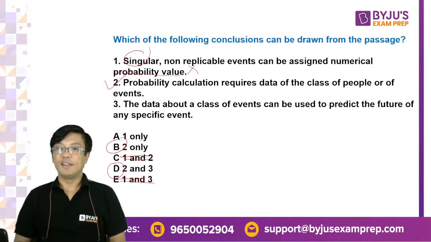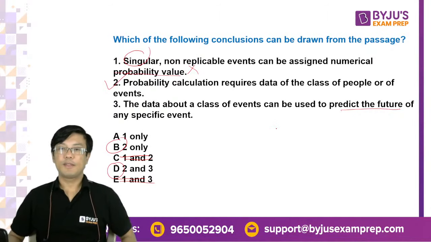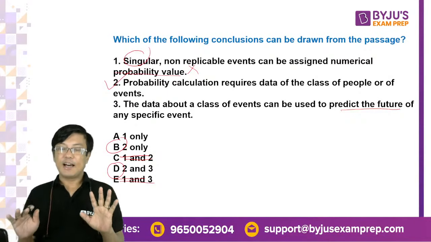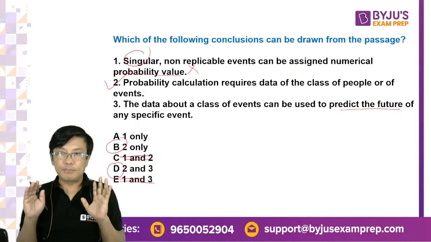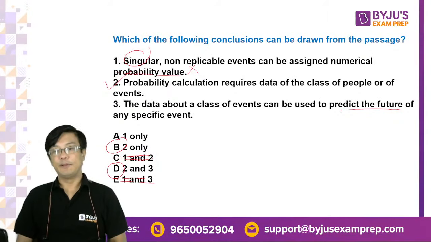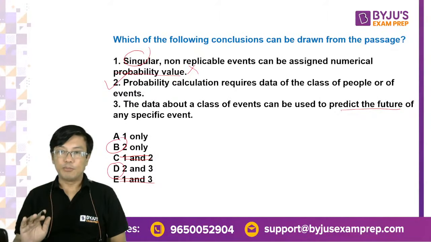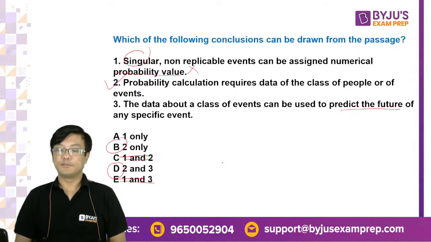Acha, look at 3. The data about a class of events can be used to predict the future. Are you predicting the future in the passage or are you calculating probability? Tell me. In the passage, do you calculate probability or do you predict the future?